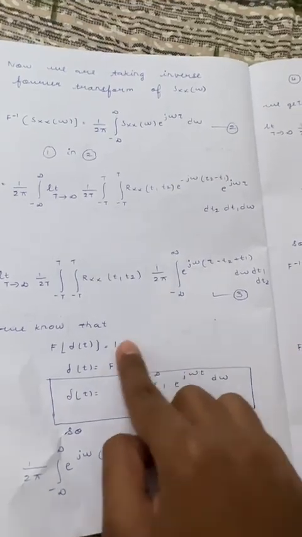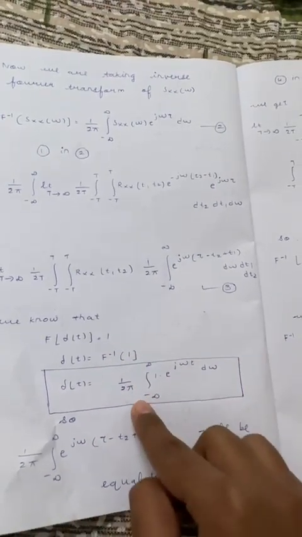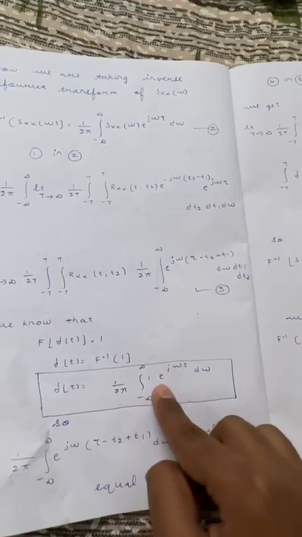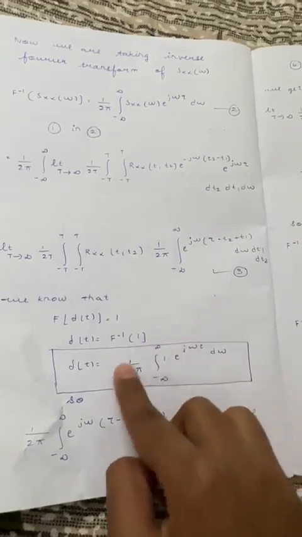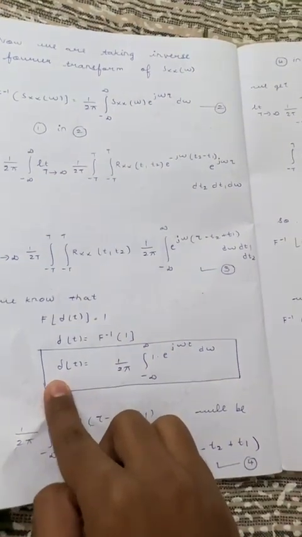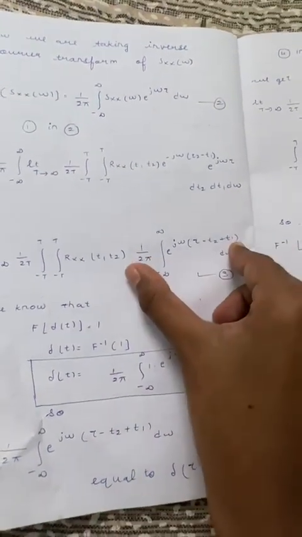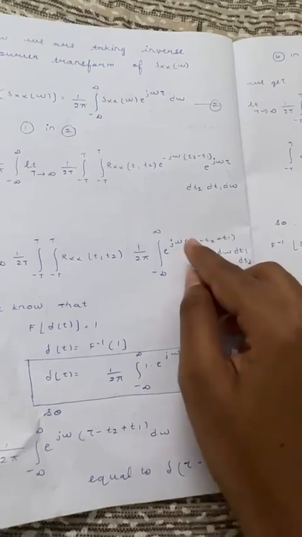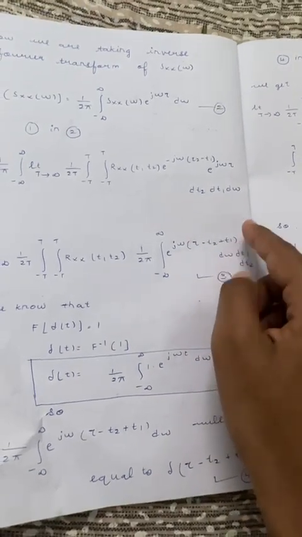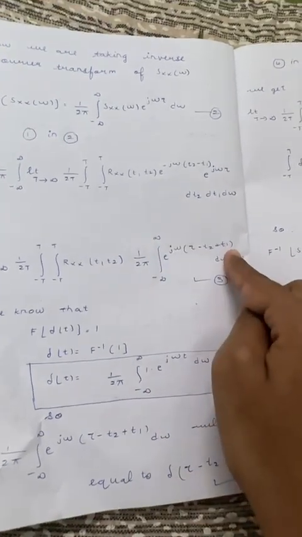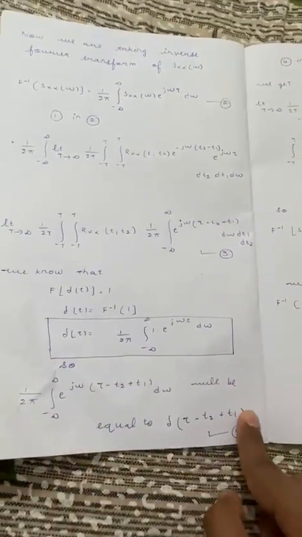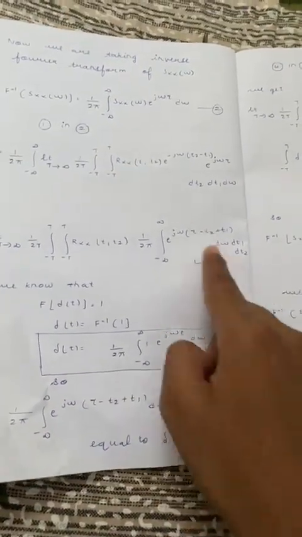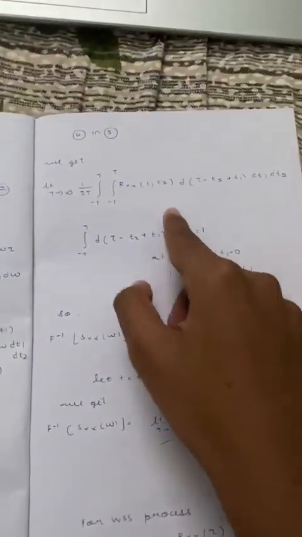This is the inverse Fourier transform formula. We have a similar thing here, but instead of t we have τ - t2 + t1. So this will be equal to δ(τ - t2 + t1). That is what I wrote here. We substitute this and get this equation.